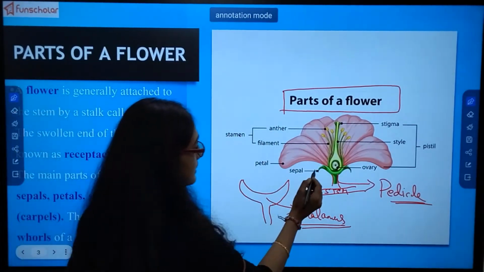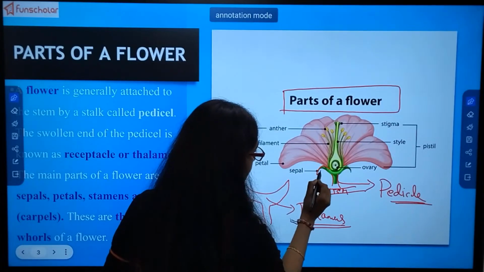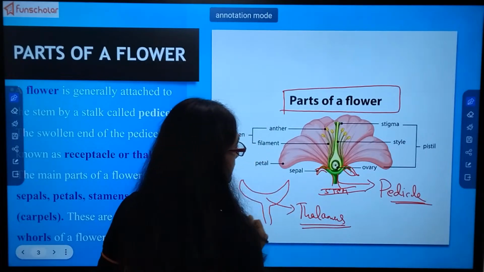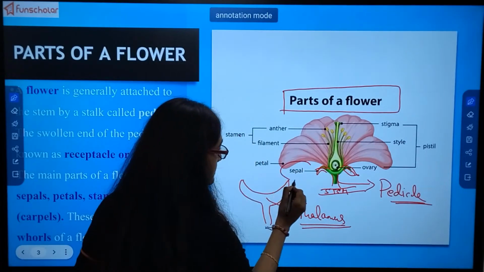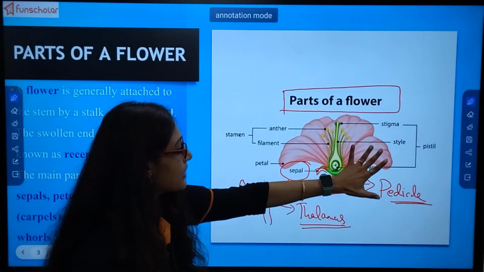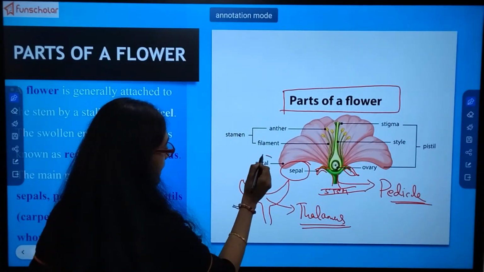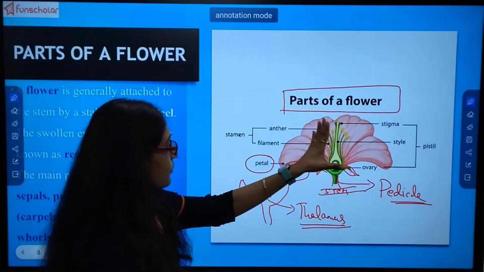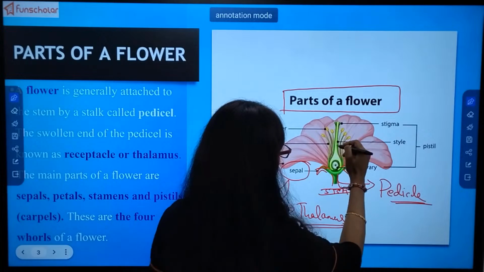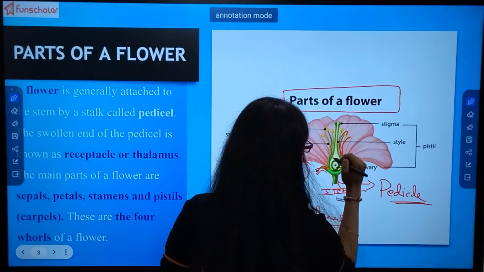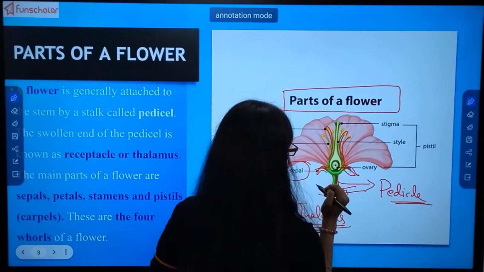Second, see, this is a leaf-kind of structure over here. This is known as sepal, and the beautiful red color part is known as petal. Now over here, just see, there is a thin elongated pipe-like or filament-like structure.